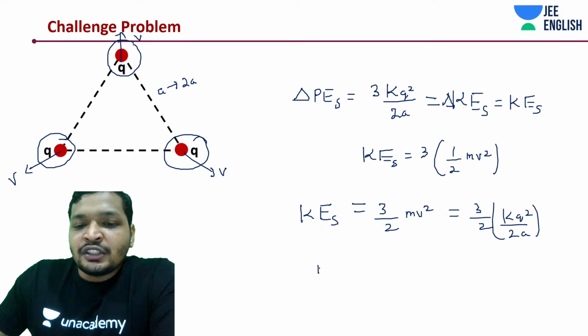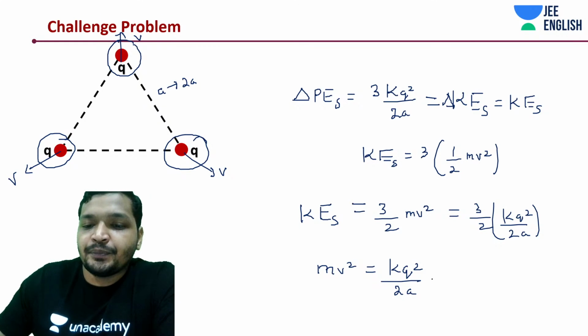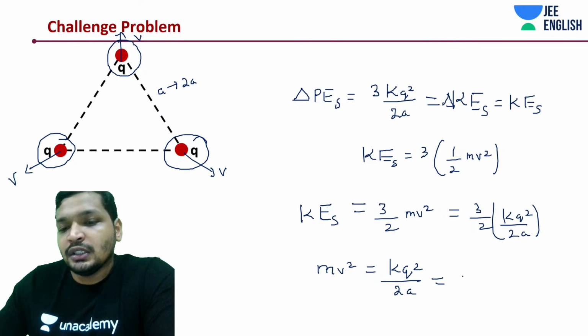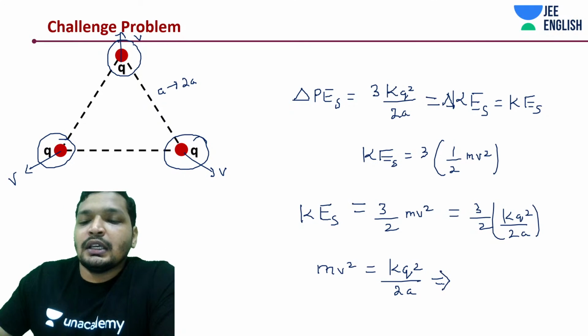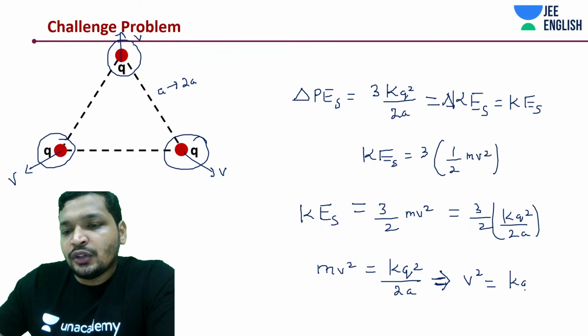So how much is mv square? Mv square is kq square by 2a. In this case, you'll get v square to be something like kq square by 2ma.